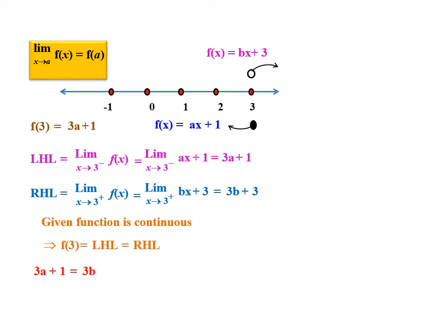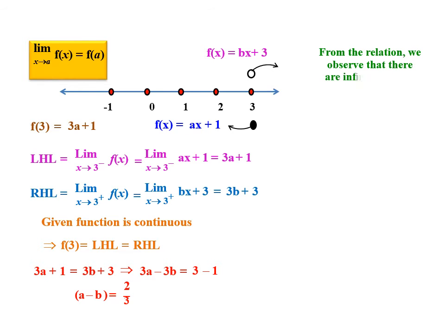So on further simplifying we get 3a plus 1 is equal to 3b plus 3. 3a minus 3b is equal to 3 minus 1, and a minus b is equal to 2 by 3. So the relation between a and b is a minus b is equal to 2 by 3.